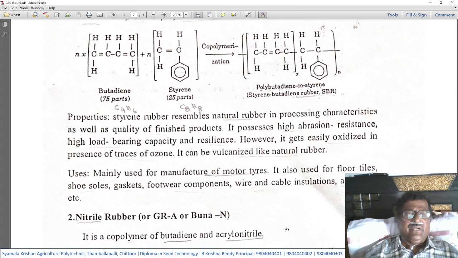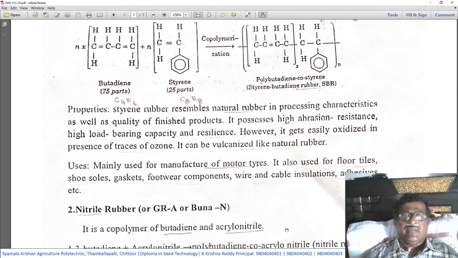Then the properties of styrene rubber. It resembles natural rubber in processing characteristics as well as quality of the finished product. It possesses high abrasive resistance, high load bearing capacity, and resilience.